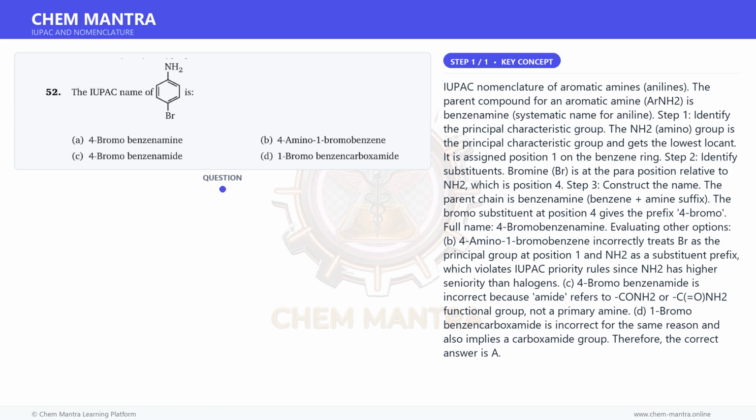4-amino, 1-bromobenzene incorrectly treats Br as the principal group at position 1 and NH2 as a substituent prefix, which violates IUPAC priority rules since NH2 has higher seniority than halogens. C. 4-bromobenzenamide is incorrect because amide refers to the CONH2, or C=O, NH2 functional group, not a primary amine. D. 1-bromobenzene carboxamide is incorrect for the same reason and also implies a carboxamide group.